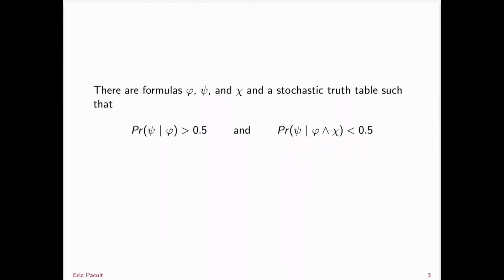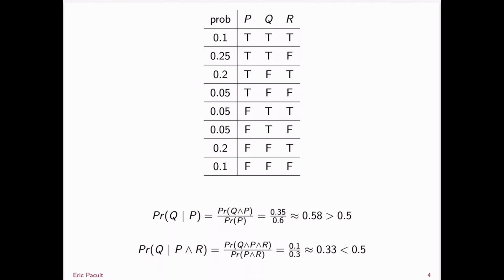And this is going to show that even if phi evidentially supports psi, that does not mean that phi and chi are going to evidentially support psi. So here's our example. Here we have three atomic propositions, P, Q, and R. There are 8 rows of this truth table. Here are the probabilities.